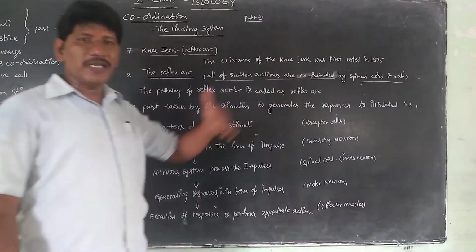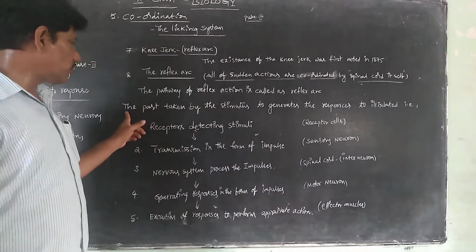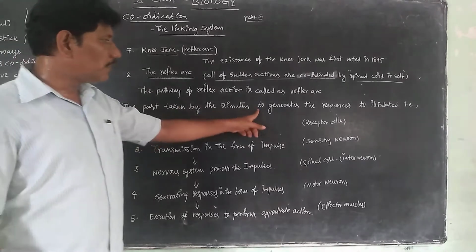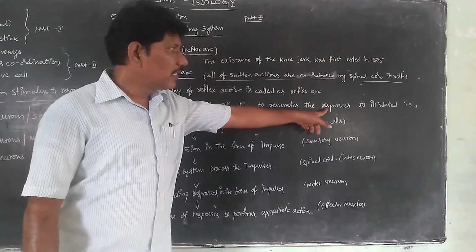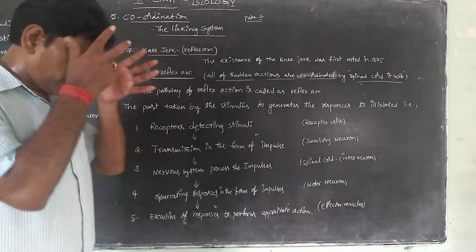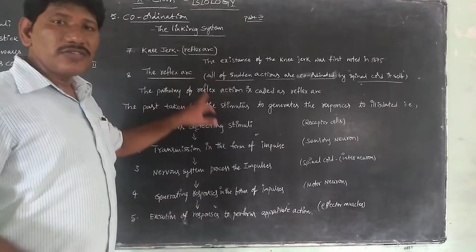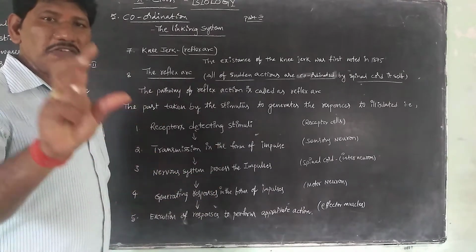I would like to explain the mechanism of the reflex arc in 5 steps. The first is the path taken by the stimulus to generate the response. It is illustrated as follows: the pathway of the reflex arc involves 5 steps, 5 stages.